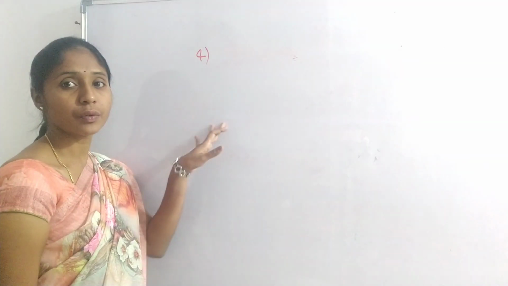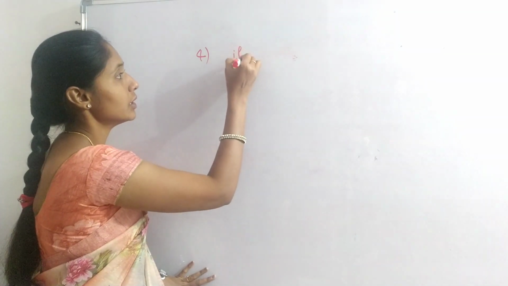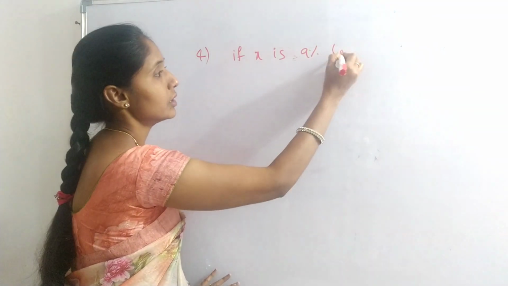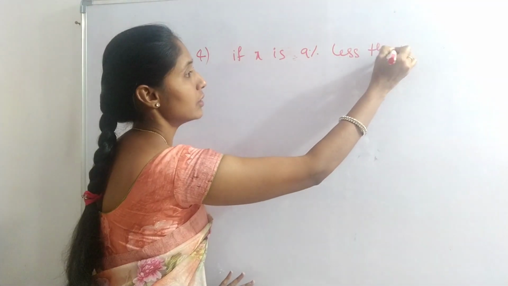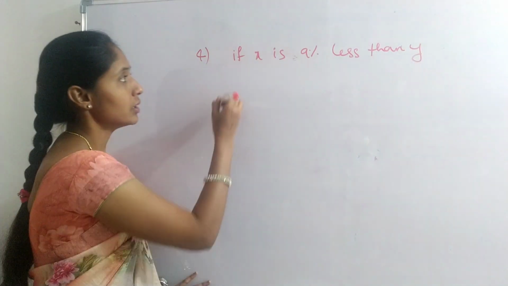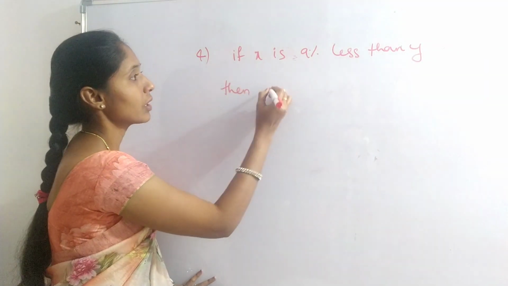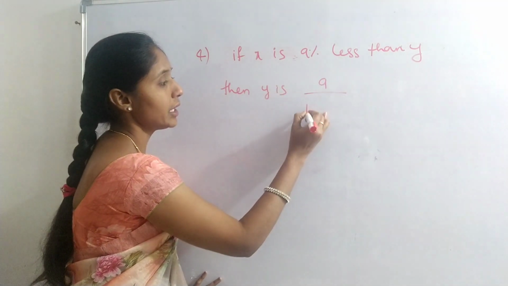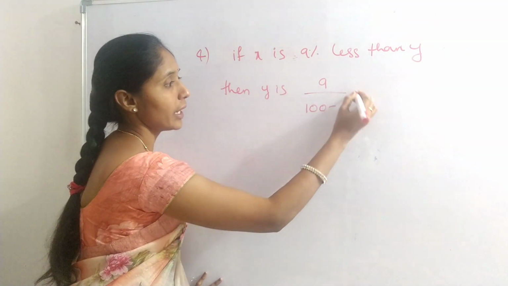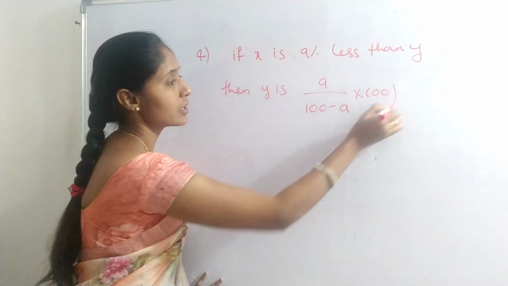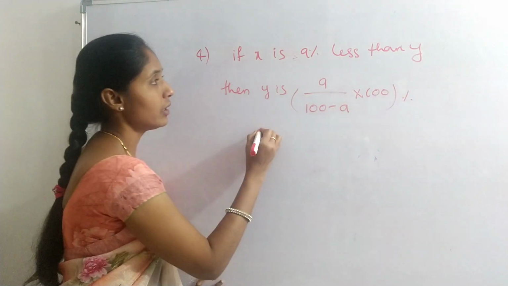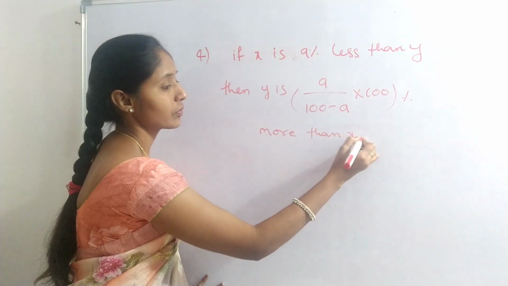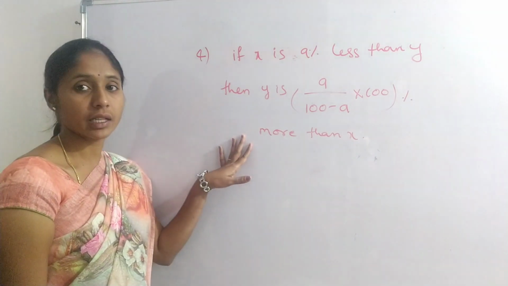Okay, fourth one: if X is A% less than Y, then Y is A divided by 100 minus A into 100% more than X. Okay, this is another conclusion.